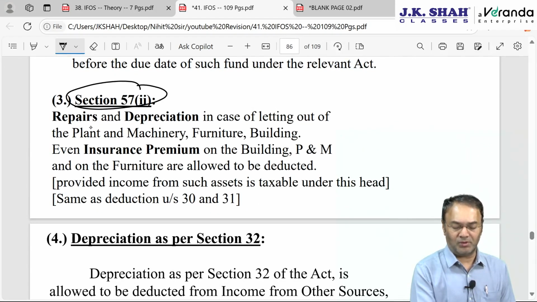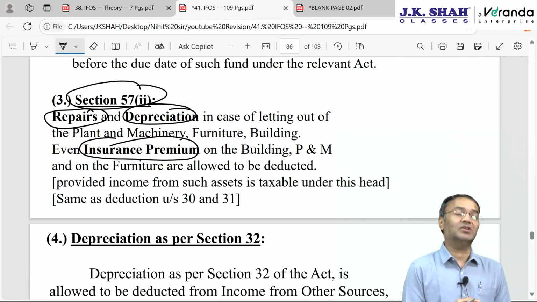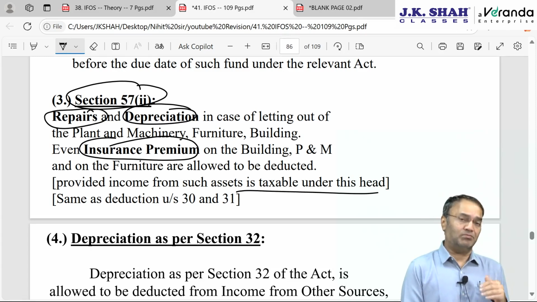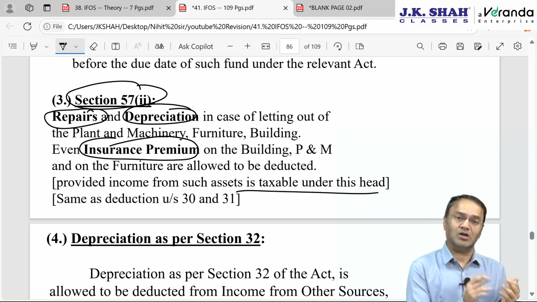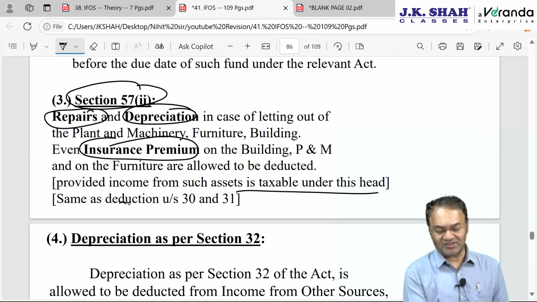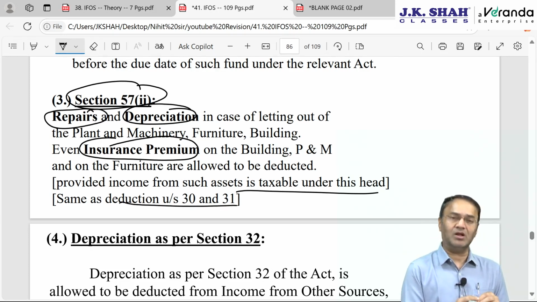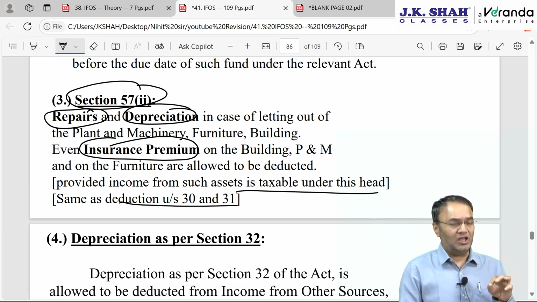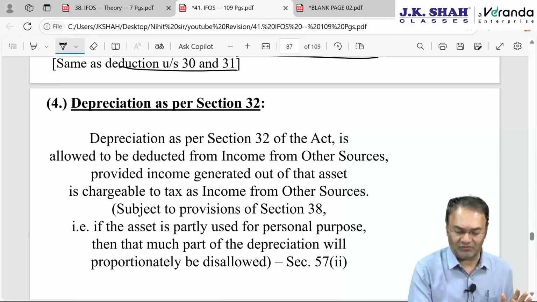57 clause 2, which is again unimportant: repairs, depreciation, insurance premium, etc. These recurring expenses on plant, machinery, building, furniture, fittings, provided rental income from these assets is taxable under this head. If income is taxable under the head PGBP, then these expenditures will also go under the head PGBP. These expenditures are same as sections 30 and 31 of the PGBP chapter. Everything is same. The fundamental difference is under which head the income is taxable. If income is under PGBP, these expenditures will also be under PGBP. Income under IFOS, expenditure also under IFOS.